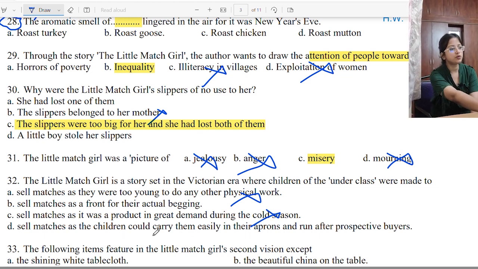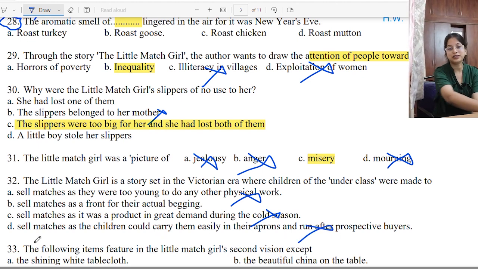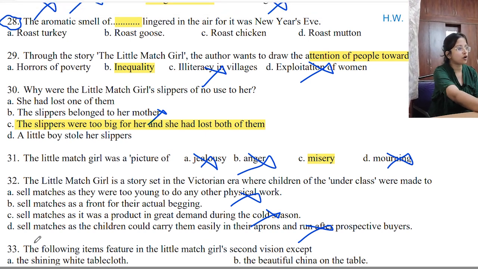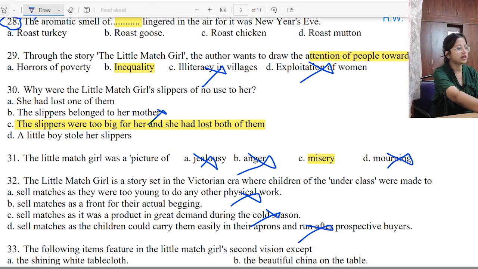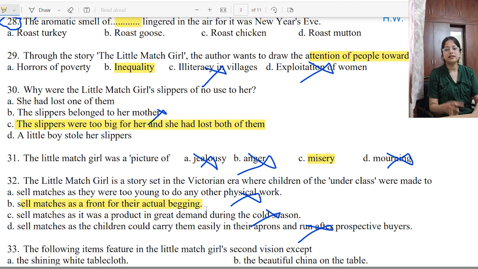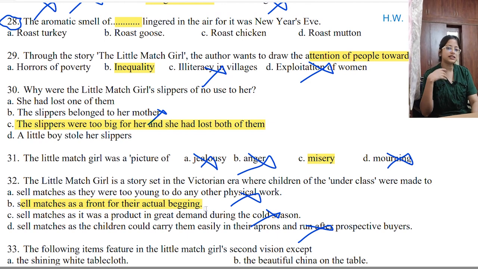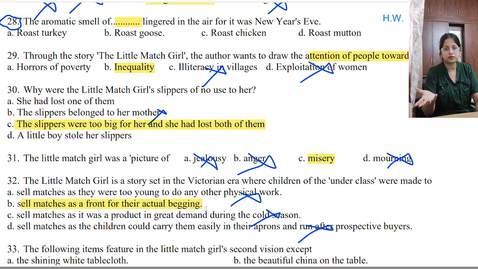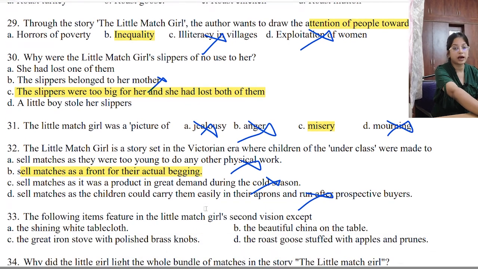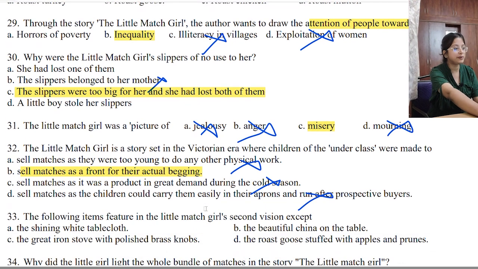Sell matches as the children could carry them easily in their aprons and run after prospective buyers so that they can run behind them to sell their matches? Of course not. The correct option is which one? It is option number B. Because they were not allowed to beg, they used to carry matches in their pockets so that they could say, this is the way I earn. I'm not begging, I'm selling matches. Front के हिसाब से they were used to hide what they were actually doing. They were actually begging, right?